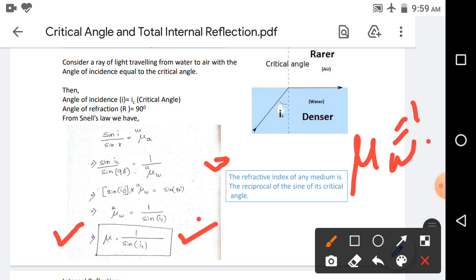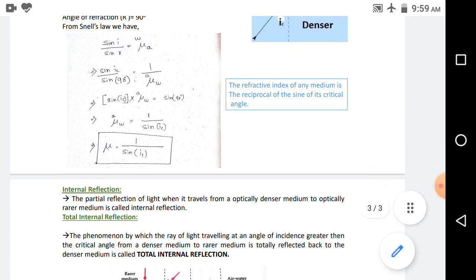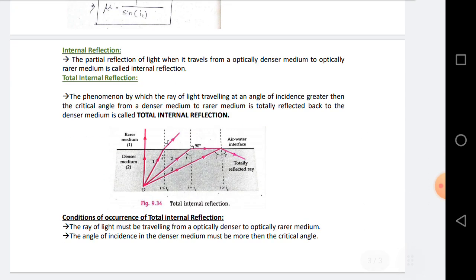So you can also solve some problems if the critical angle is given. When the critical angle is given, then we can find out the refractive index. If the refractive index is given, then we can find out the critical angle by following this formula. Then internal reflection.